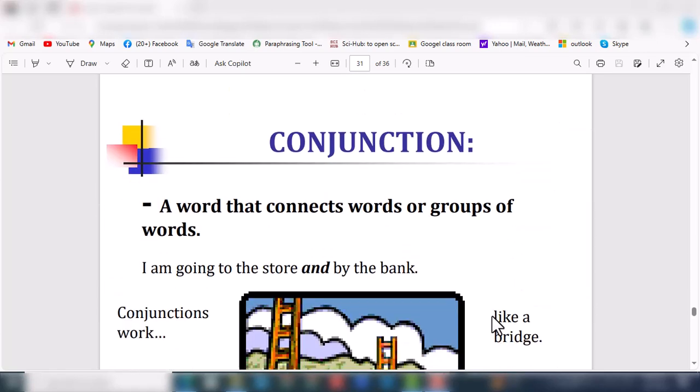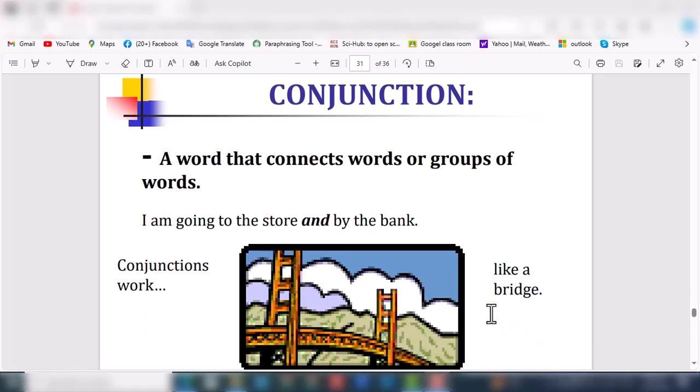Conjunctions. Conjunctions mean conjoining things. They conjoin two words together, two clauses together, two sentences together. It is a word that connects words or groups of words together. For example, I'm going to the store and buy the bank. Here are two types of conjunctions. We mostly use these in types of clauses, meaning subordinate clauses and coordinate clauses.